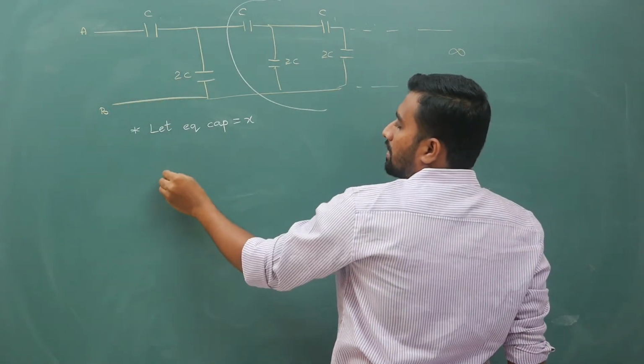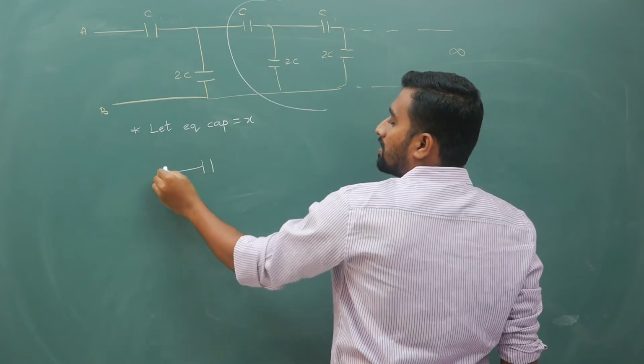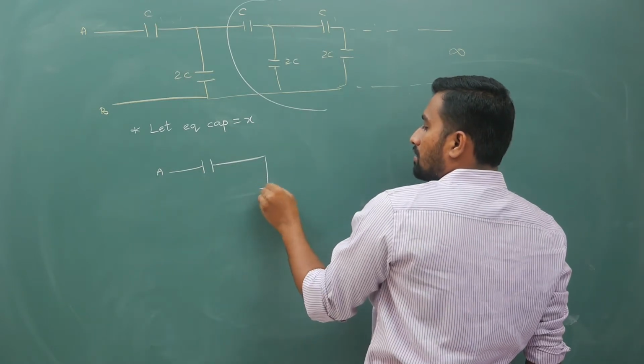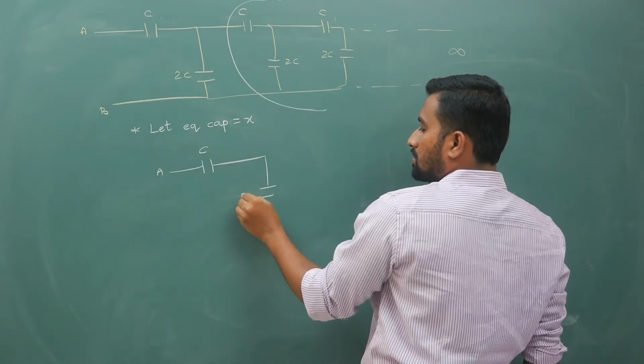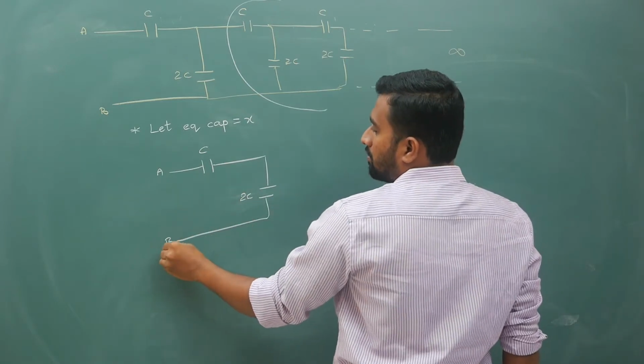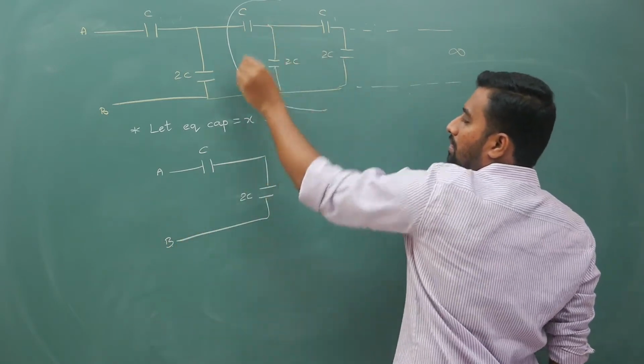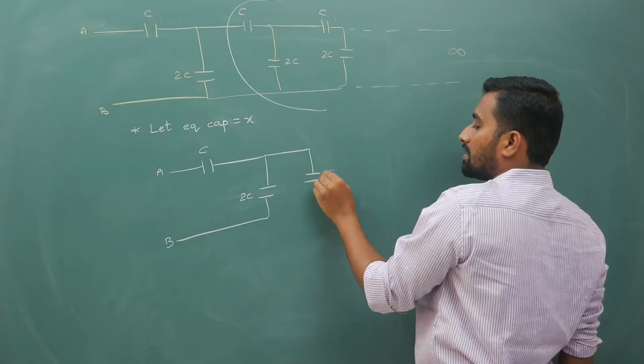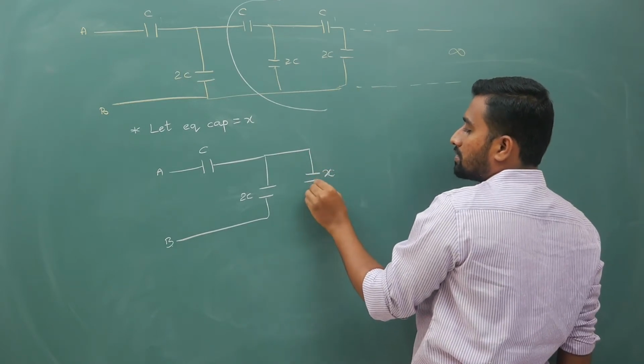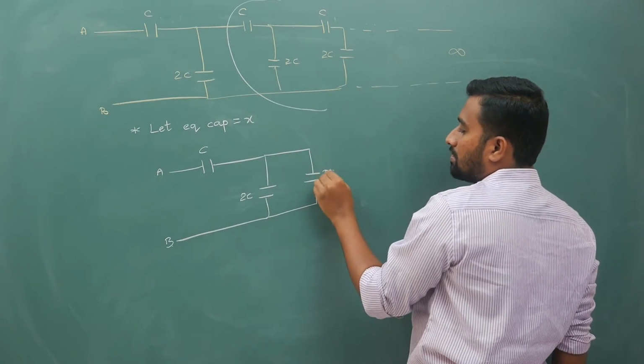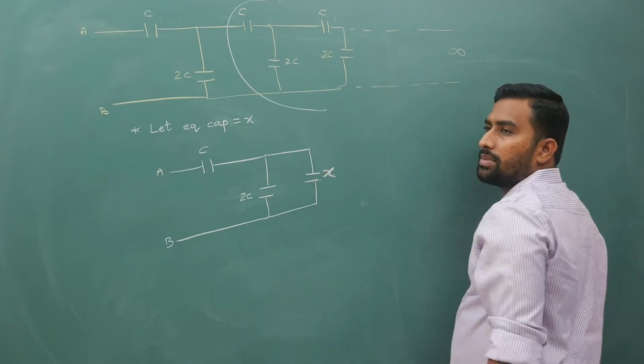So I can redraw the circuit as this is A, this is C, this is 2C, here you have B. This entire part I will replace with a single capacitor whose capacitance is x. Okay, because that is repeating.